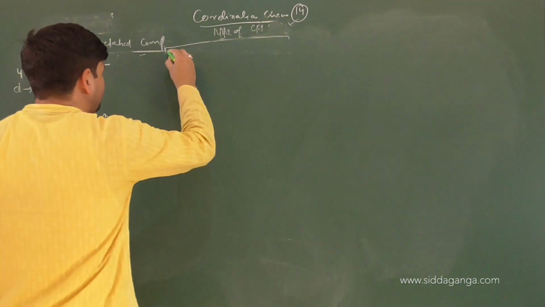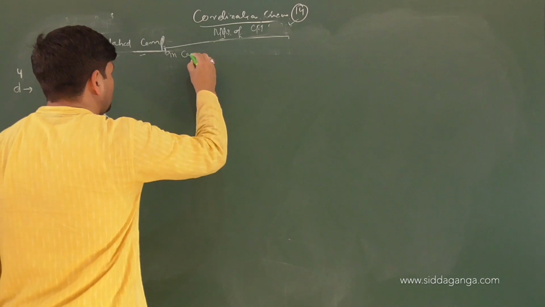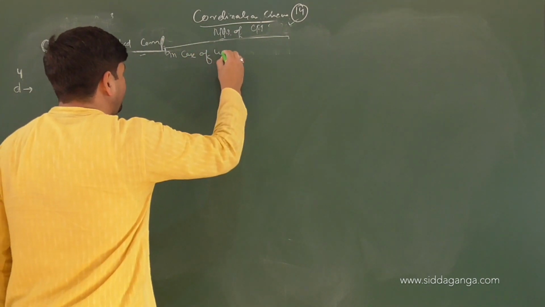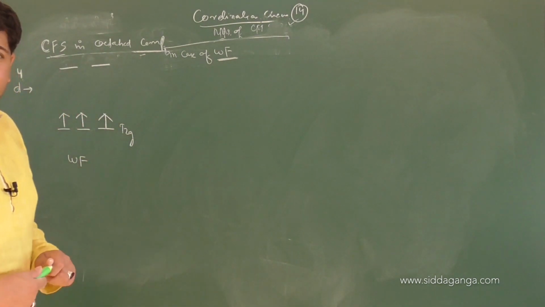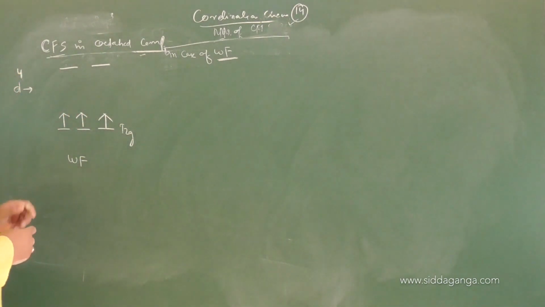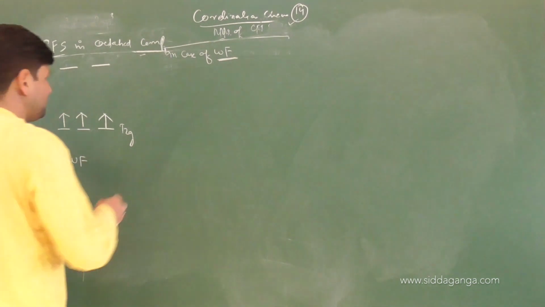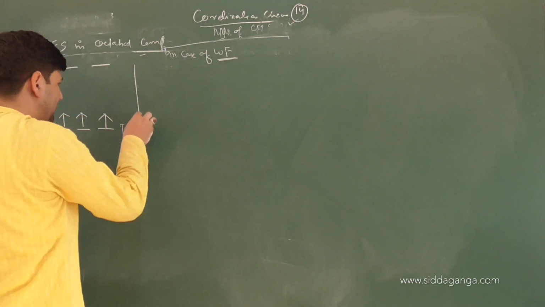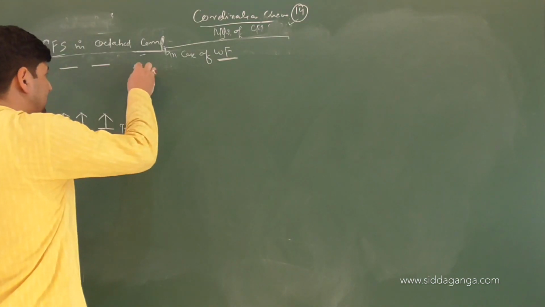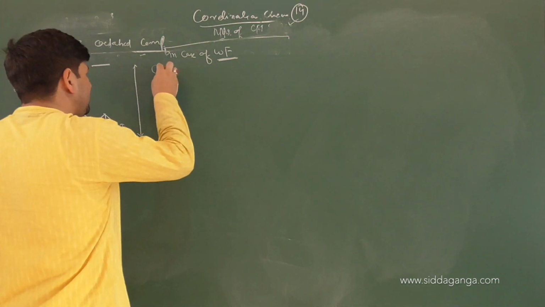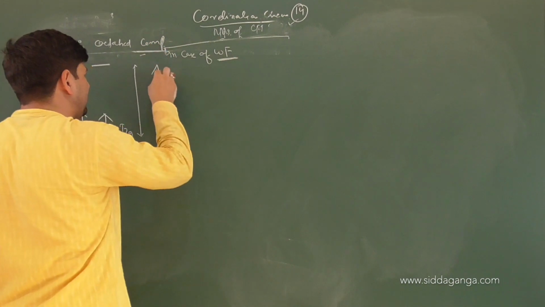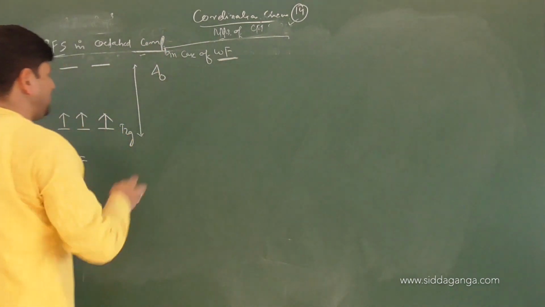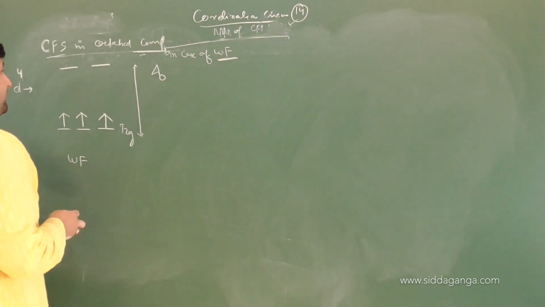In case of weak field ligands, what is happening is the splitting energy between the two, that is, I will write Δ0, the crystal field splitting energy in an octahedral field.